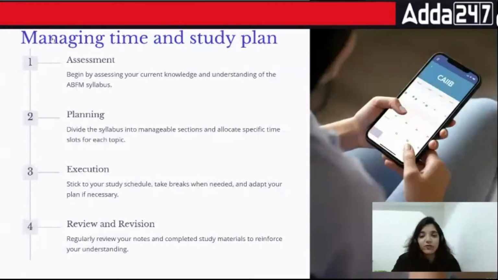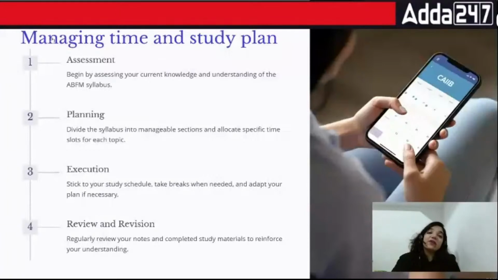For example, if you opt for the classes, then every single day sit down. If you are someone who watches recordings, then if you are comfortable with it, increase the speed of the class. By increasing the speed of the class, you can save your time and finish off the topic properly. But when you're going for the examination, please make sure that you carry your calculators with you. That means when the teacher is doing the calculation part, of any part of ABFM, you have your calculator with you.